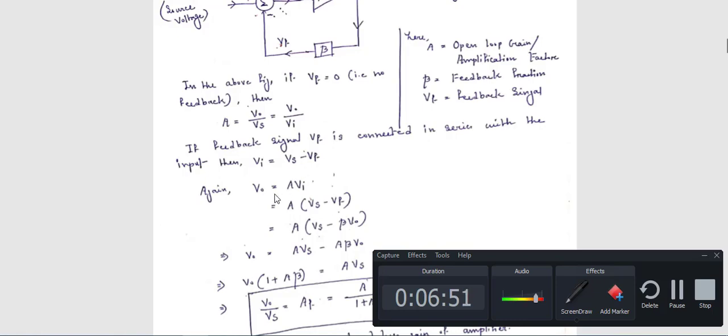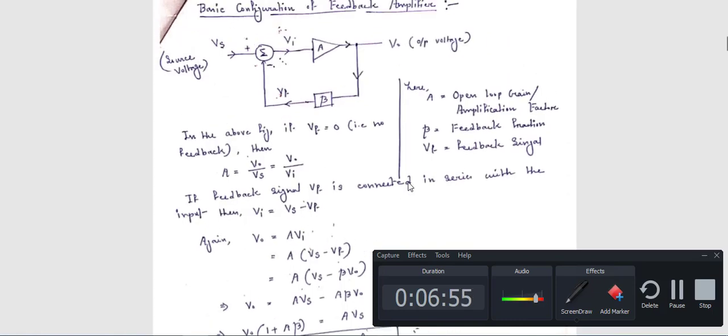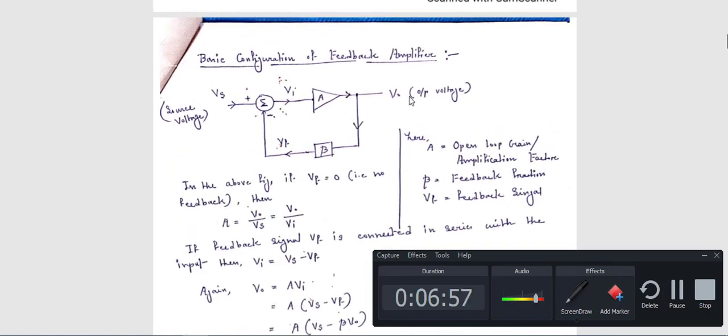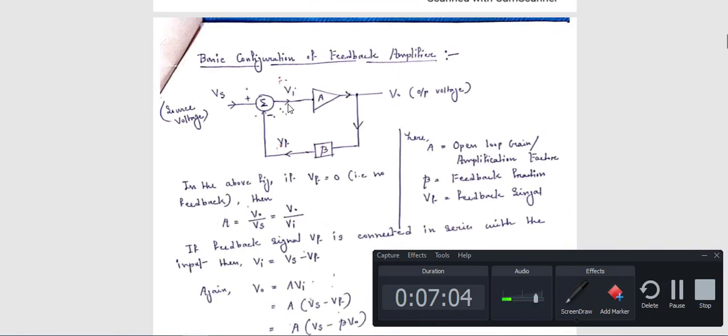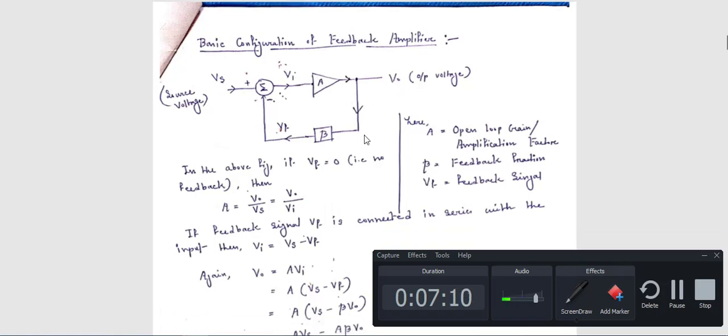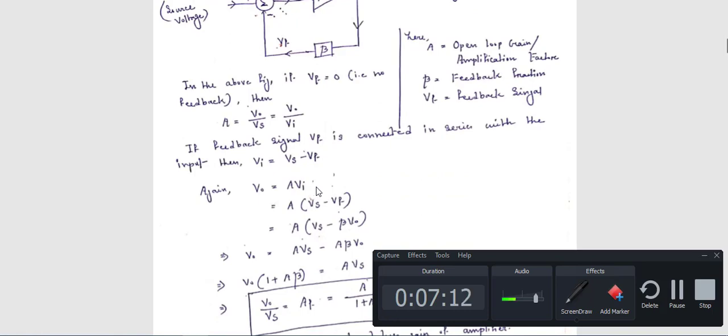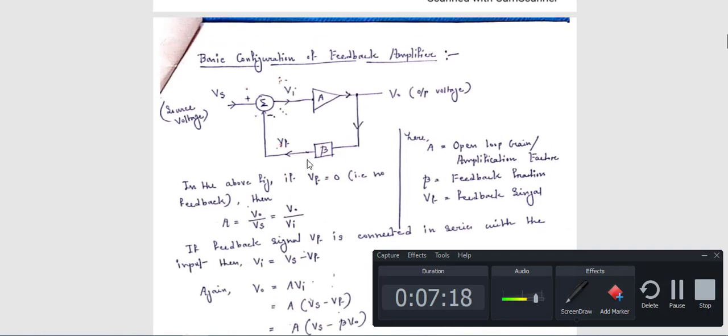Now again, what is V0? If there is no feedback, V0 is equal to A into Vi. If this feedback path is missing, you can say directly V0 is equal to A into Vi.